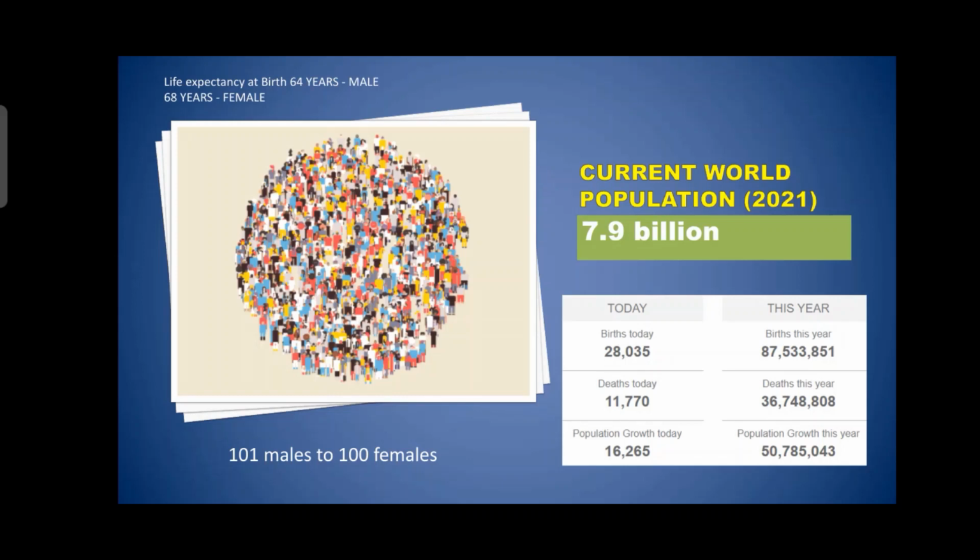When we look at the ratio between male and female, it is 100 females compared to 101 males. The life expectancy at birth is 64 years for males, while for females it is 68 years. So when you talk about life expectancy, females have a longer life expectancy as compared to males.